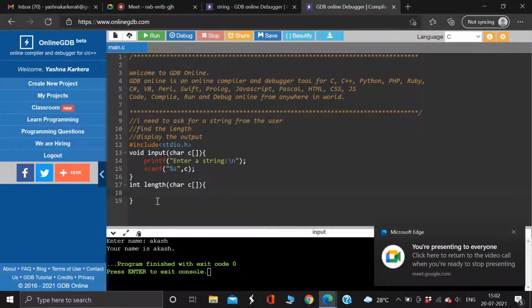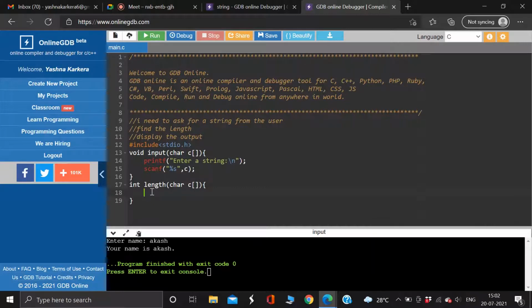Now we'll come to length. First thing, what I'm going to do is use something called a while loop. For that, first, what do we need to do, guys? Let us brush up now. What did we do yesterday? Before starting a while loop, what do I need to do first?